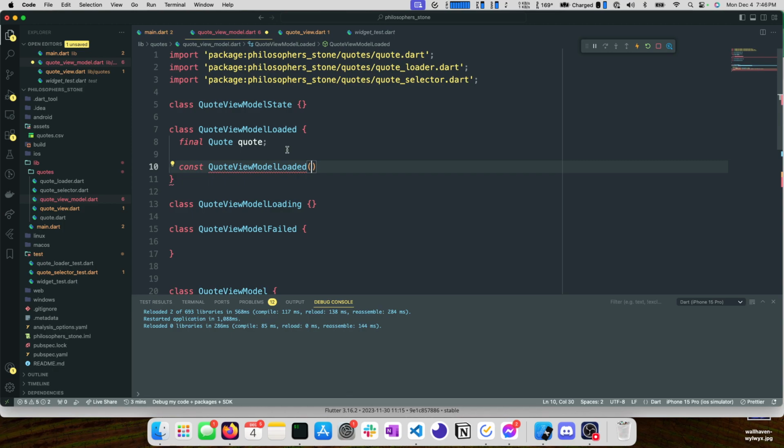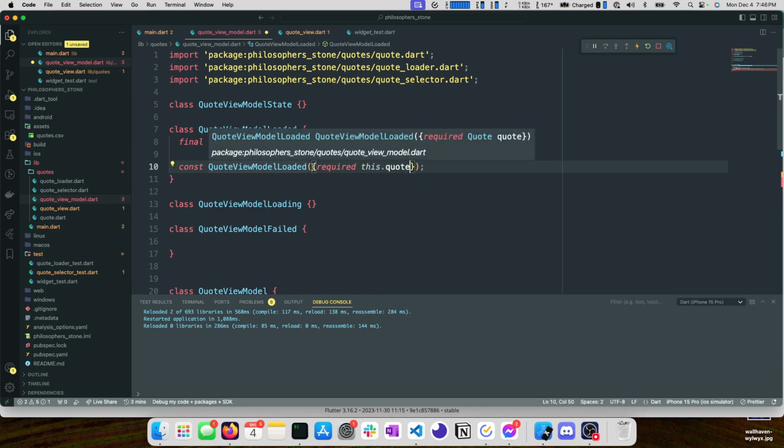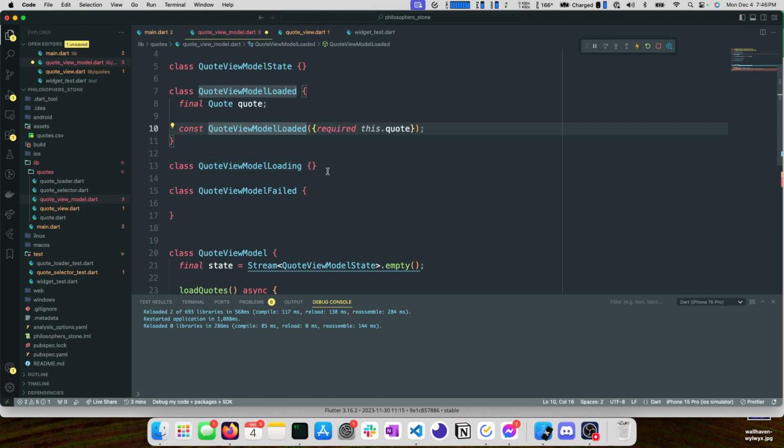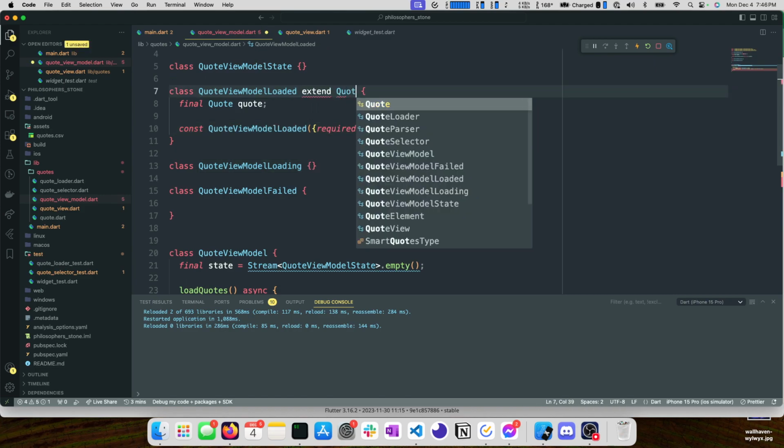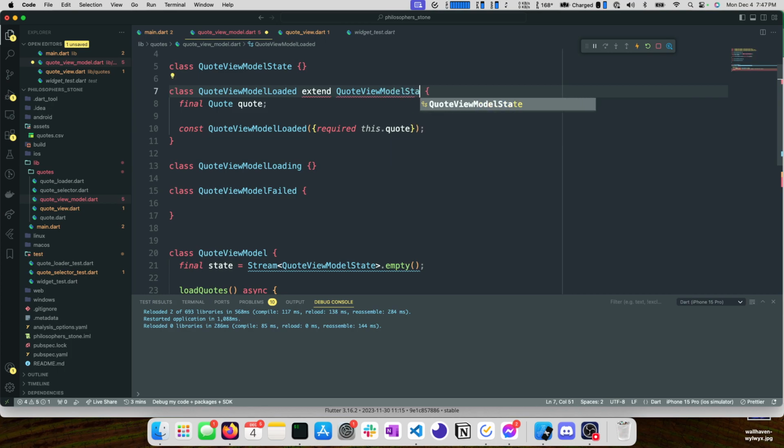If that's a little confusing, just know that generally when you can use a constant constructor, you should use a constant constructor. We'll make this required. And you don't have to use the named arguments here. I really prefer them. That's one of my favorite things about Dart. So I use them all over the place. Now we need to extend quote view model state.